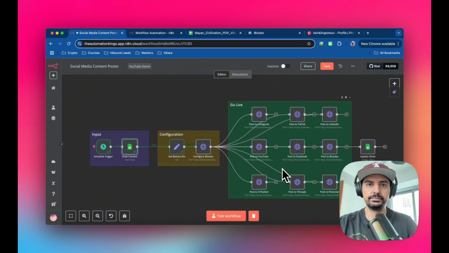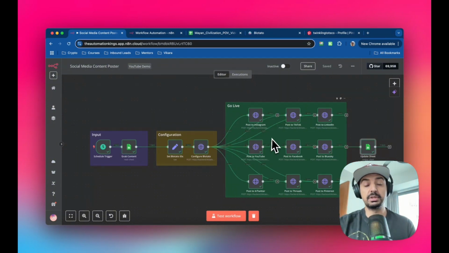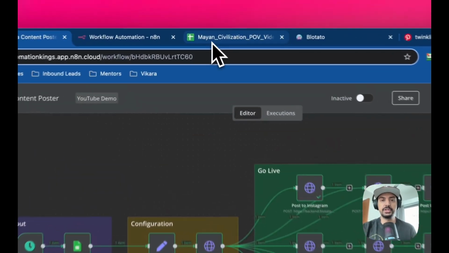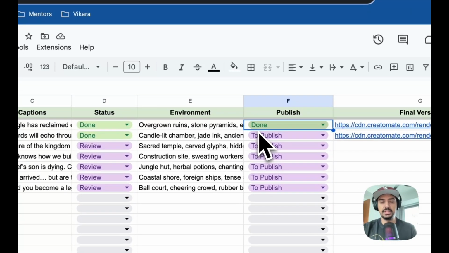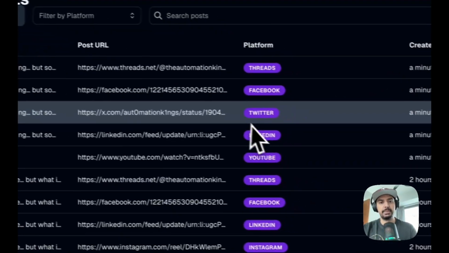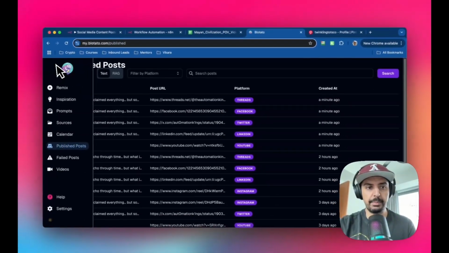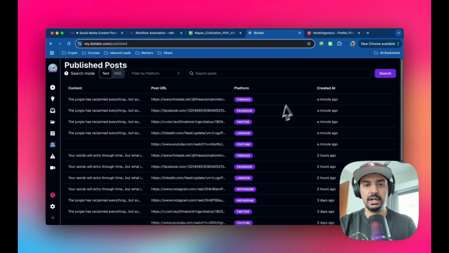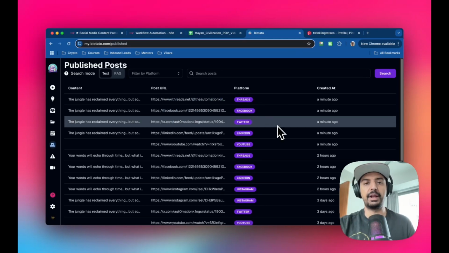So you can see that the automation is complete. The green ticks are always a good sign. And before I show you the content, I want to go back into the Google Sheet, and you can see that once it's published, the first row that says to publish, it will then update it to done. Okay, and it's actually published this final version, this video here. Okay, so if I head back into Blotato, you can see if you go into publish post, which is on the left hand side here, it will show you all the platforms that have been successful.